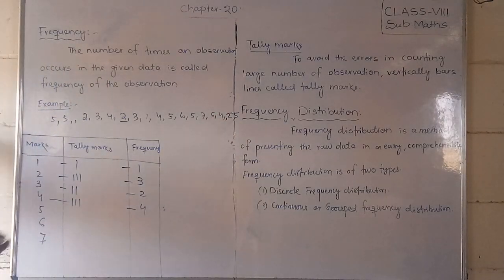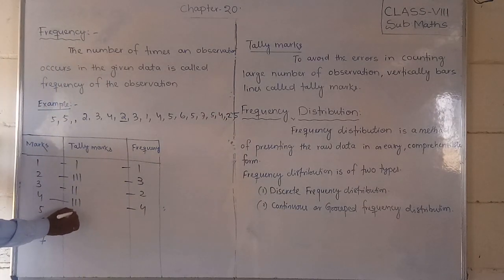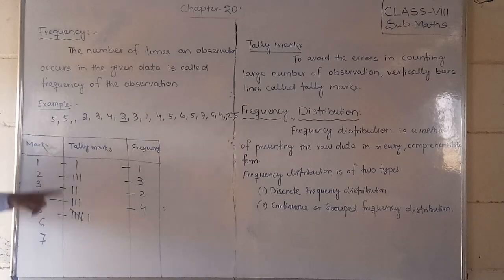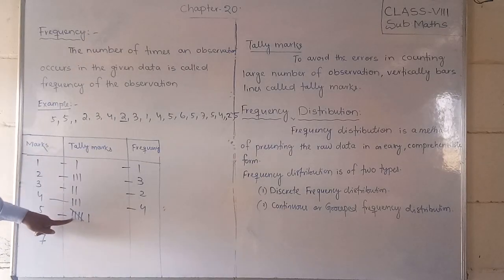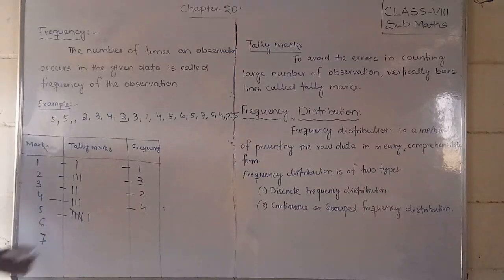So how can you write 6 times 5? That means 1, 2, 3, 4. This is 4 over, and this cross like that does 5, and one more extra. That means for 5 purposes we can write it like this, one cross. That means directly we can say this is 5 plus 1, 6. So directly we can find out that here this is the 6.